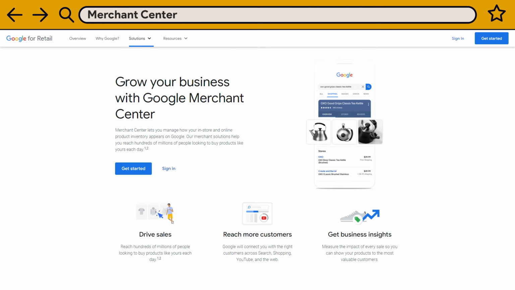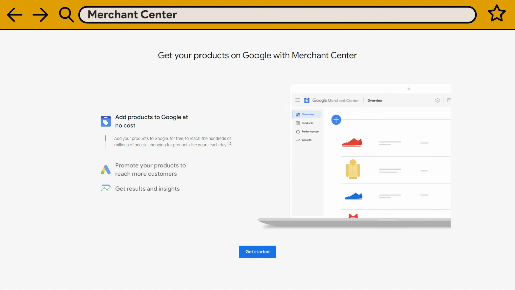To activate Google Ads Shopping, you must create a Merchant Center account. You can do it from the Google Ads Campaign Manager. On your Merchant Center, you can upload your product information that will populate your future Google Ads Shopping.